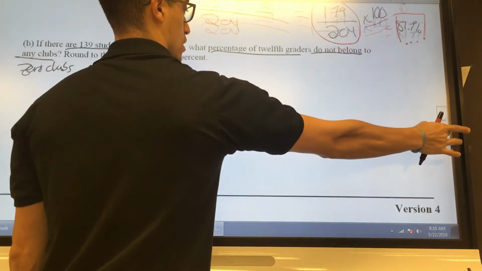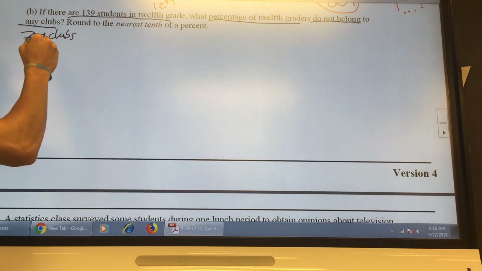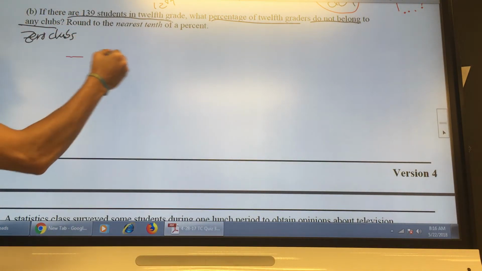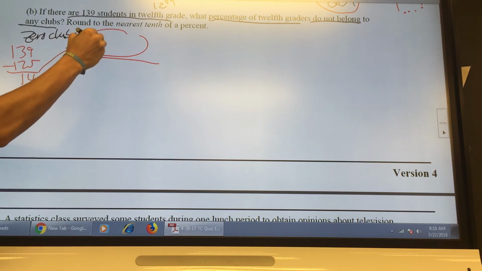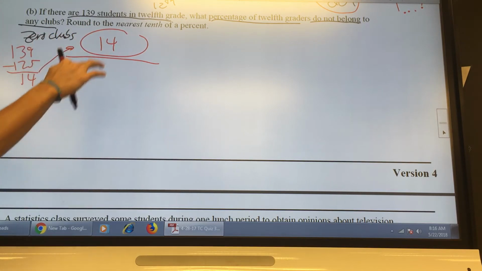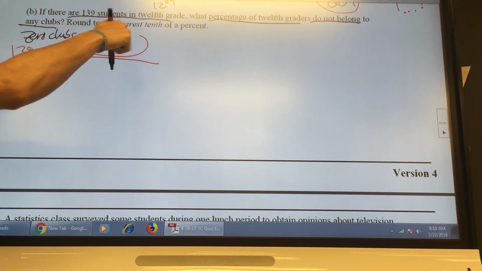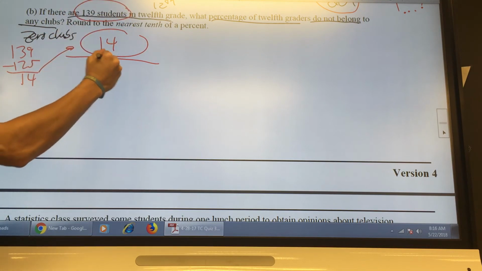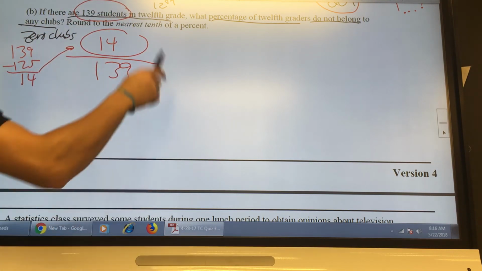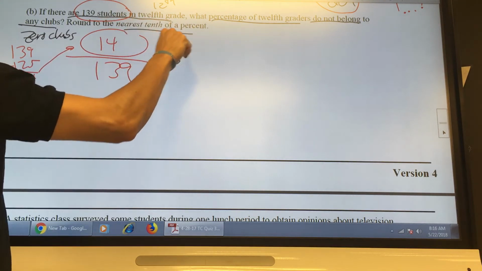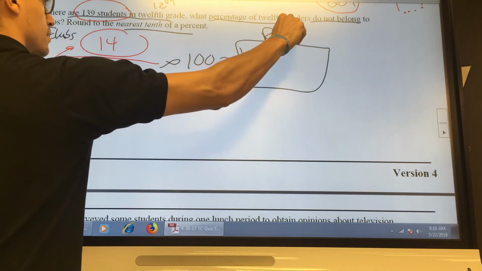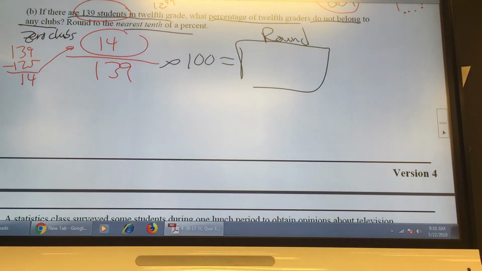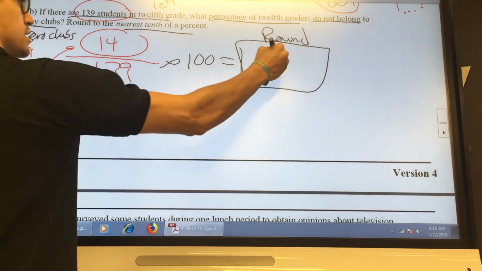And so of those 125, how many people are not in a club? That would be the numerator, right? That would be 139 minus 125, which is 14. So now I know that 14 people are not in a club in the 12th grade. So what percentage of the 12th grade? Well, that means what percentage of that? So that's 139. And remember, do not round yet. You round later. So you will round here. Okay? And what does that come out as? 10.1. Yep, 10.1%. Good.